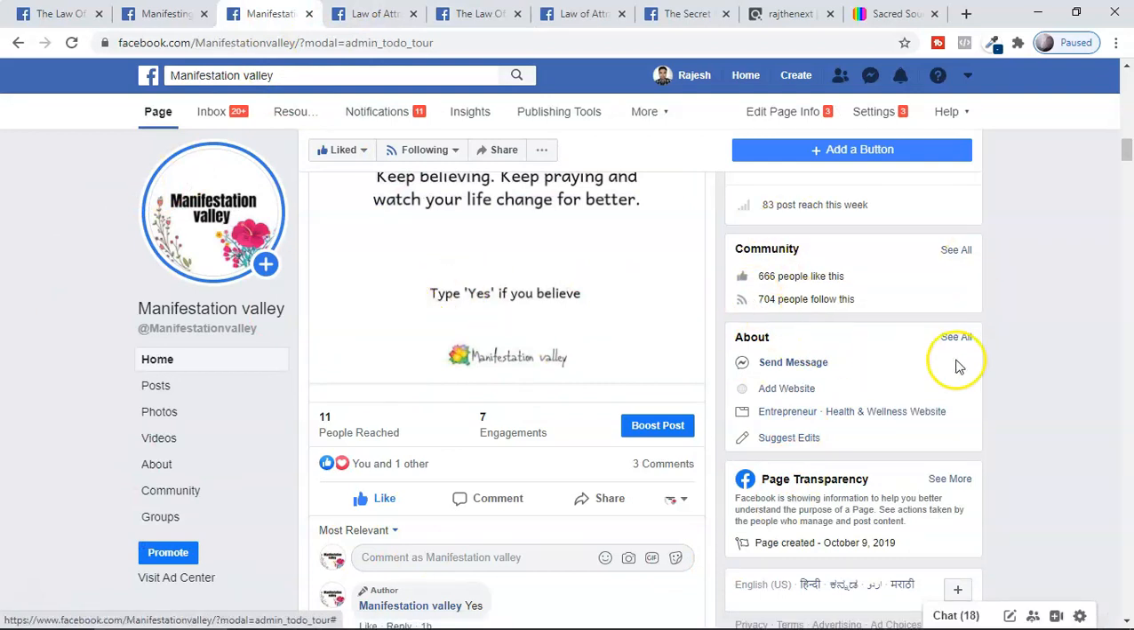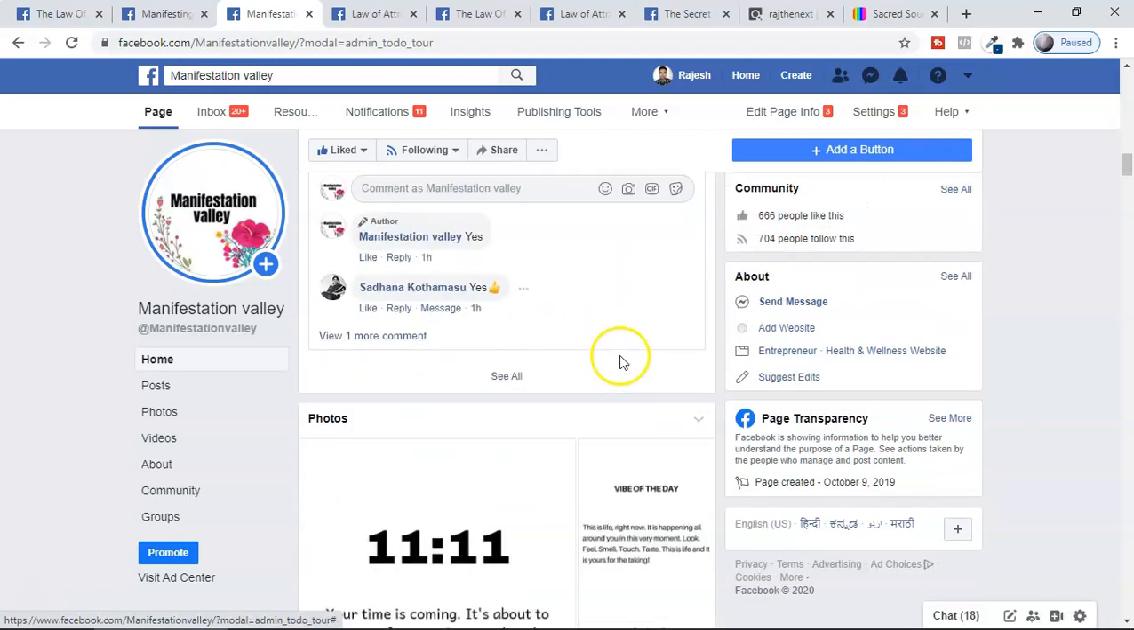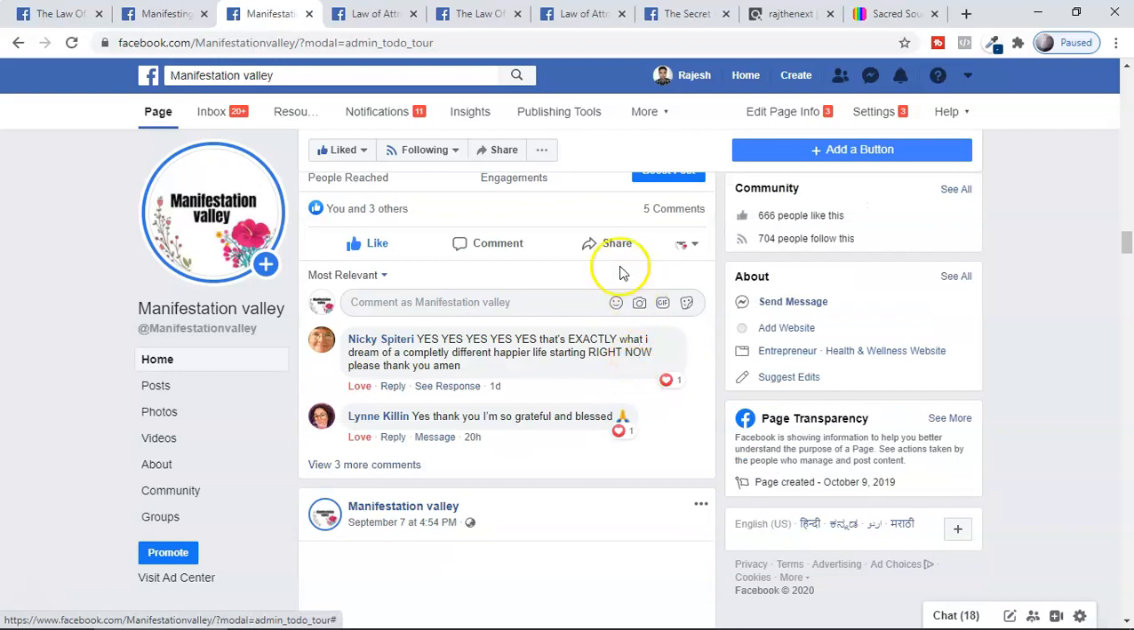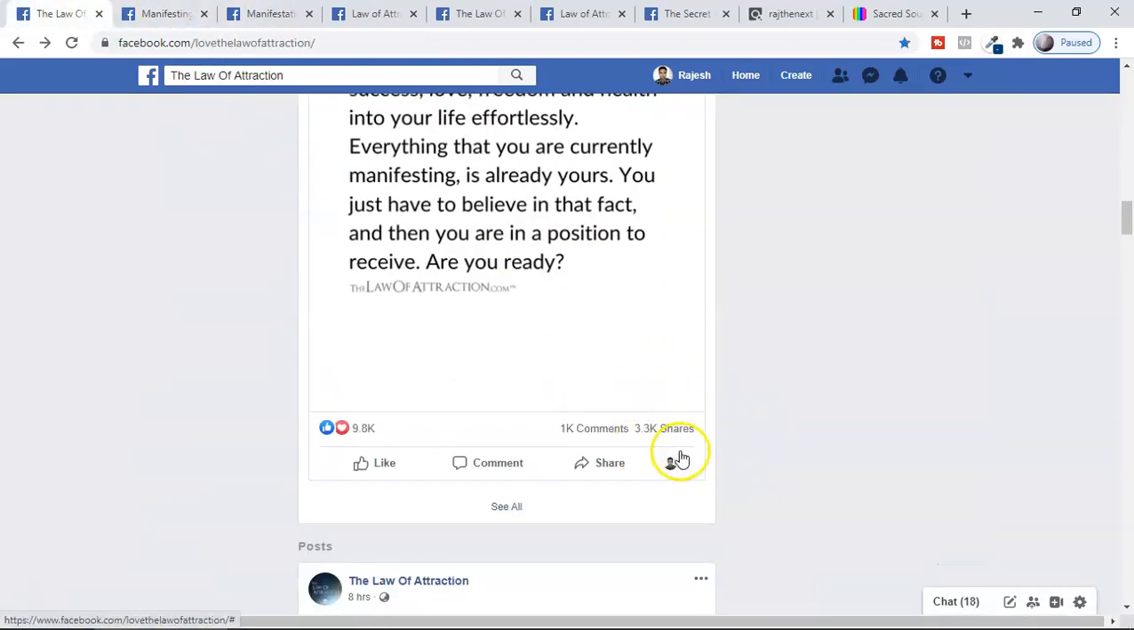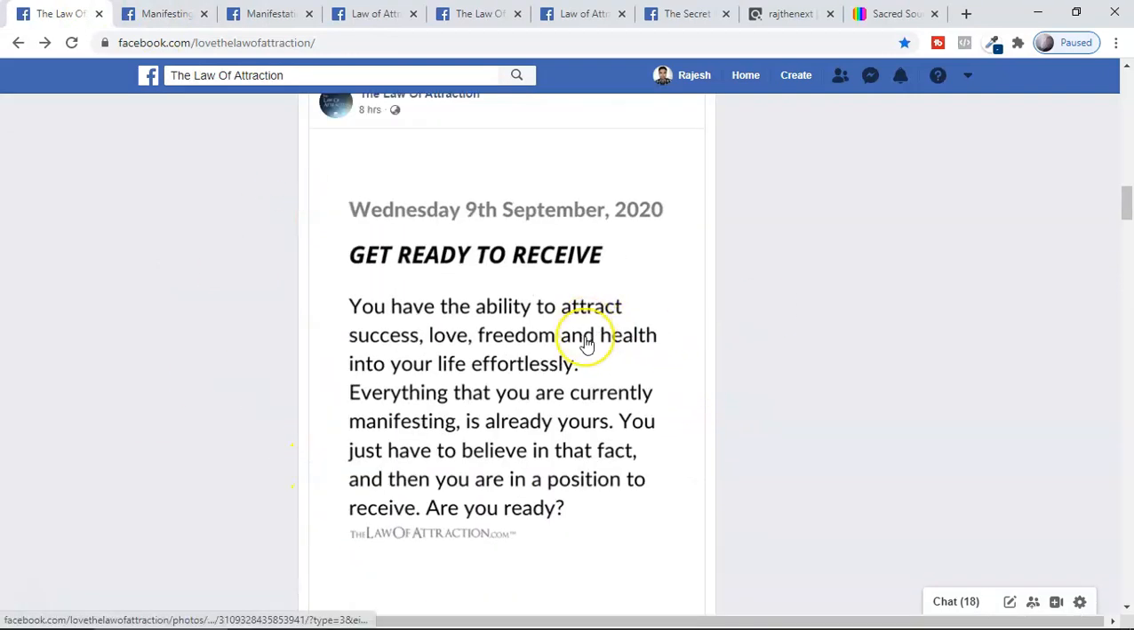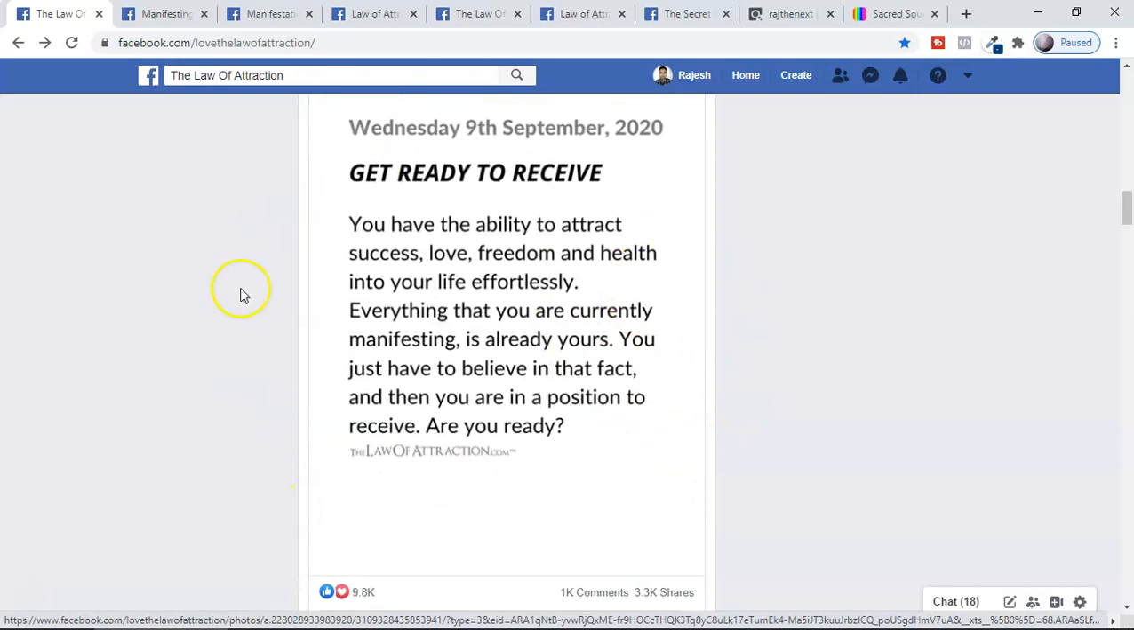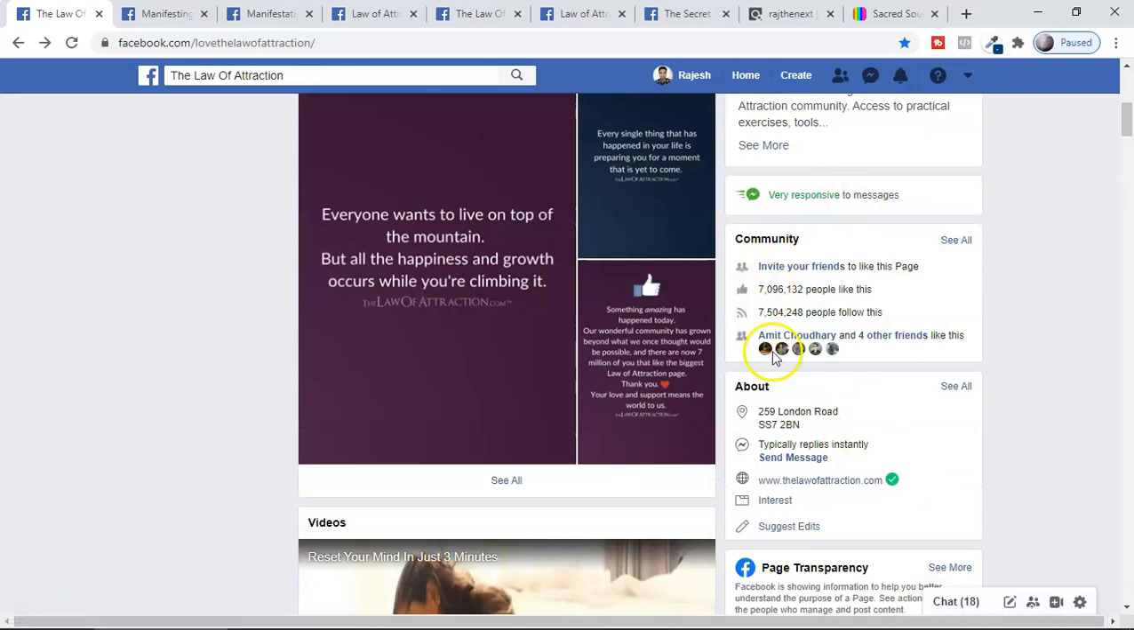This is how I grow. It's free traffic, guys, and you only have to grow to 1,000 followers, and then people will start promoting or sharing your posts themselves. They will share your post, the same way they are sharing this. Look at this, 3,000 shares, guys. The audience of this page has started sharing this awesome post, and you're getting free traffic. And that's how, guys, they build a huge audience.